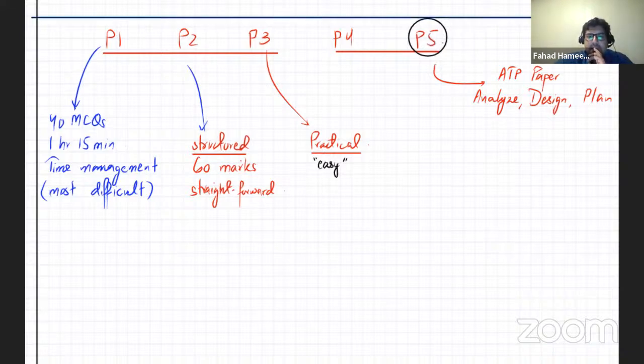But that's A2, the planning, analysis, and evaluation. Briefly, in P5 you get two questions. One is more about design and plan. You're given a problem, let's say you have to filter mud out of some water. You have to think of the apparatus that you would use. And there's going to be an analysis or evaluation question, where they'll give you an experiment with all the data and you'll have to analyze the data.